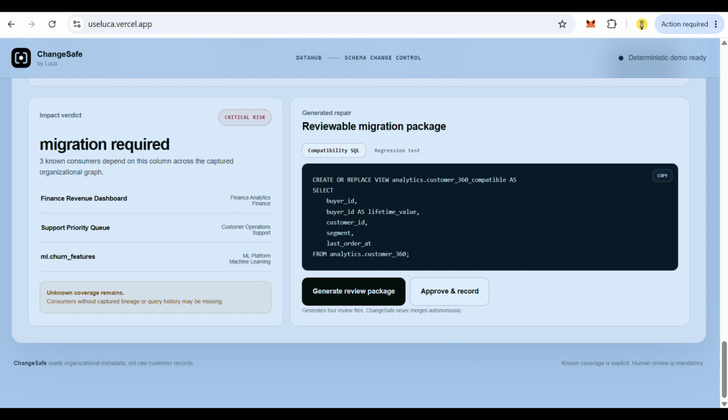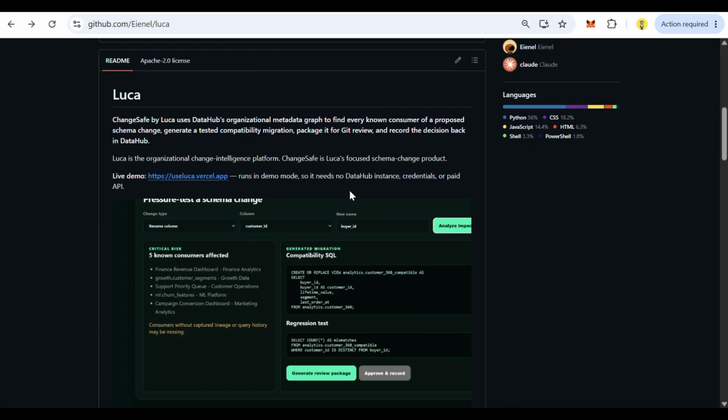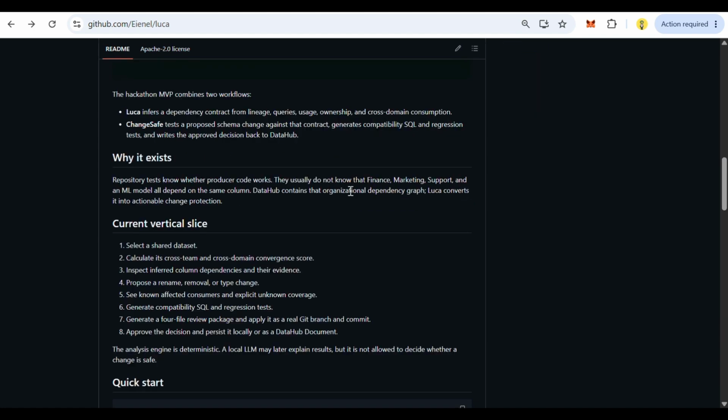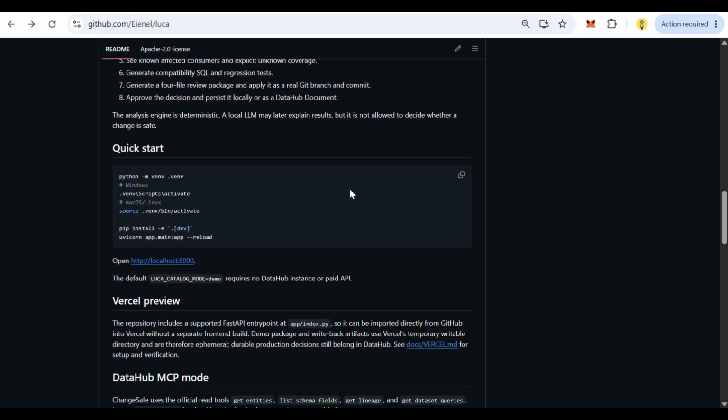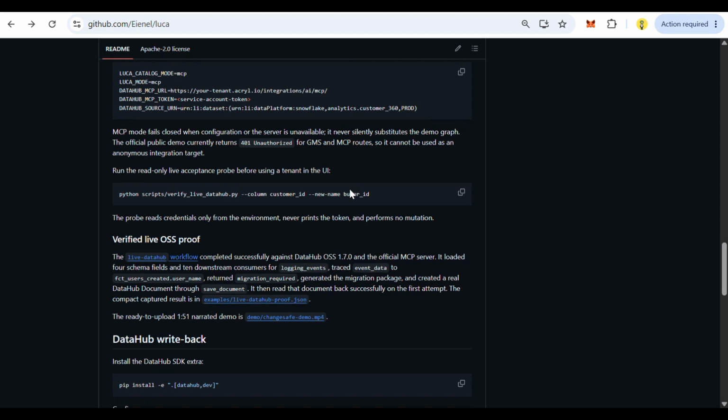And here we have the GitHub repo, and you can see from here that Luca is our main product, but ChangeSafe is the first step into what Luca is building. And we are building aside a very good notification system, not necessarily notification, but like a system where after the code change we could actually notify all those consumers affected by the code change, so they could actually change what's supposed to be done in their code and get everything